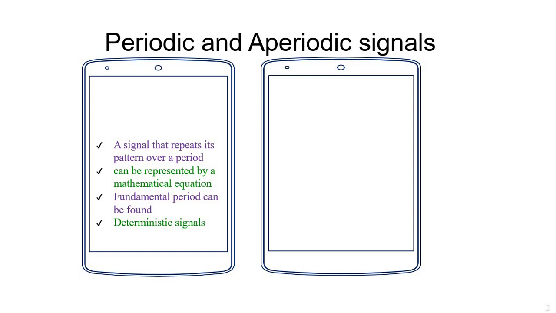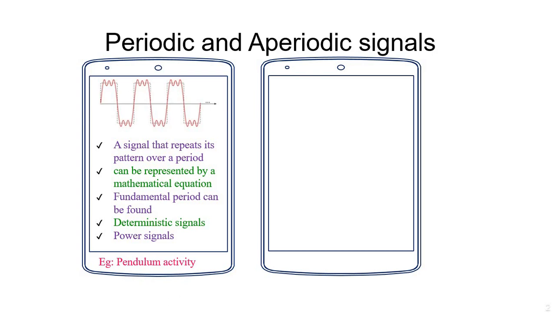Since we are able to determine the value of a signal after some amount of time, these signals are called deterministic signals, and they are also called power signals. An example for that is pendulum activity, because a pendulum will be repeating its pattern, and this can be graphically represented by a waveform like this. Aperiodic signals don't have a pattern to repeat after some amount of time.